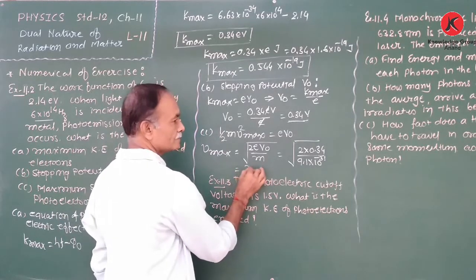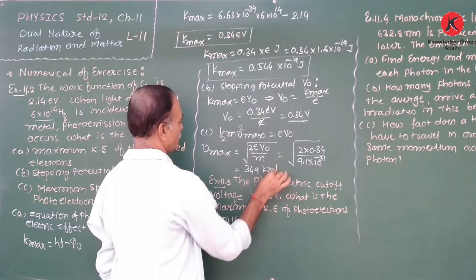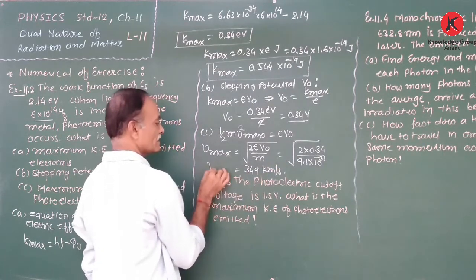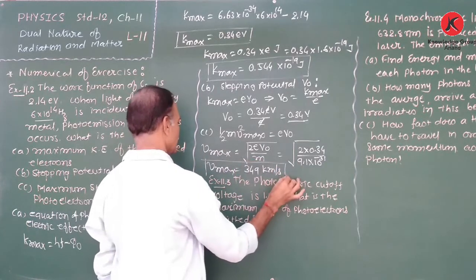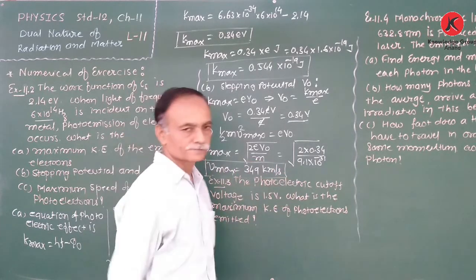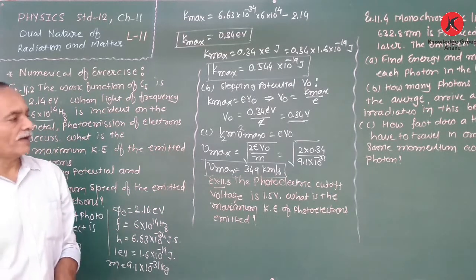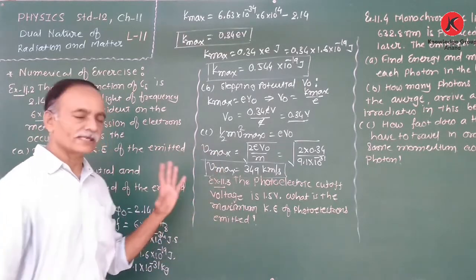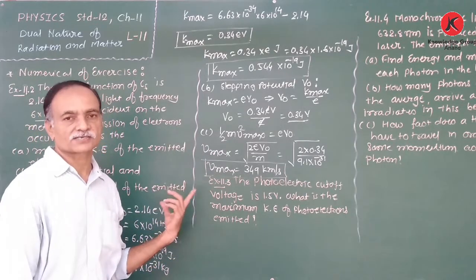So we obtain the value approximately 349 kilometer per second. Simplify it yourself and check whether the answer is right or wrong. 349 kilometer per second. So this is the numerical. Here we need to find three quantities, due to that reason it is asked as a 3 marks question.